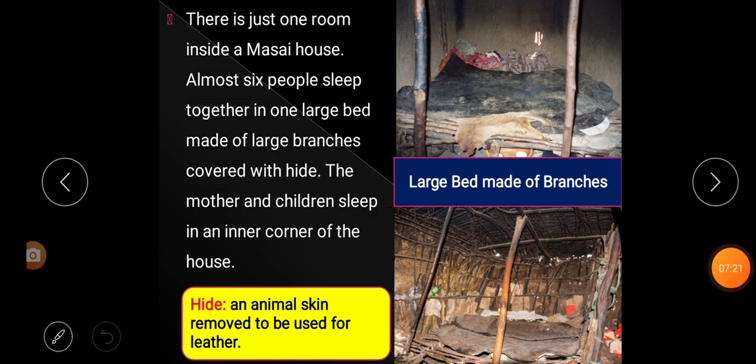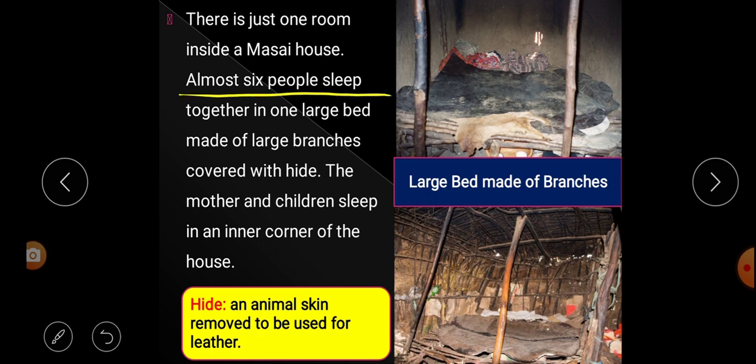In this paragraph, it is said that there is just one room inside a Masai house. Inside a Masai house, there is only one room. As we know, in our house we have many rooms. We have a hall, a common room, a bedroom, a guest room, many rooms. But in a Masai home, there is only a single room, just one room.